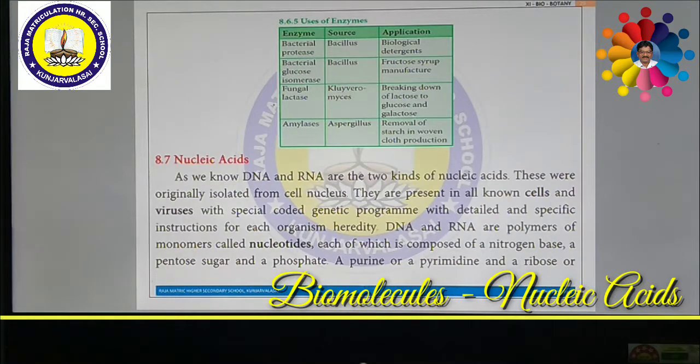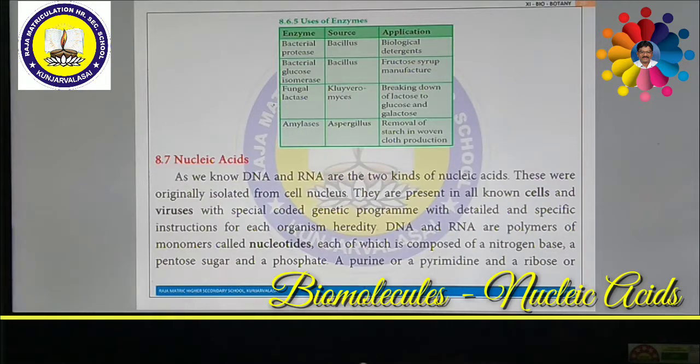The nitrogenous base is covalently bonded to a sugar molecule, either ribose sugar in RNA or deoxyribose sugar in DNA. Apart from this, a phosphate group is joined. The phosphate group is a derivative of phosphoric acid and forms a phosphodiester linkage with the sugar molecule.